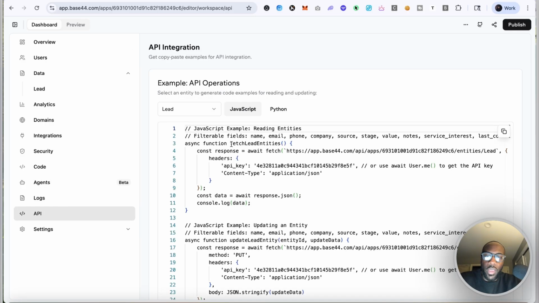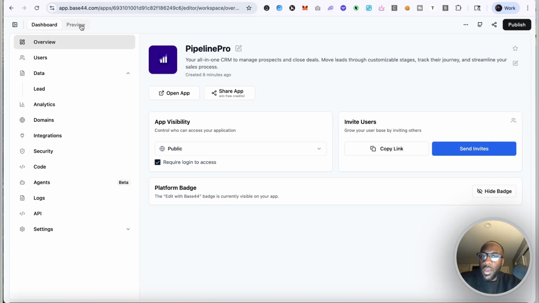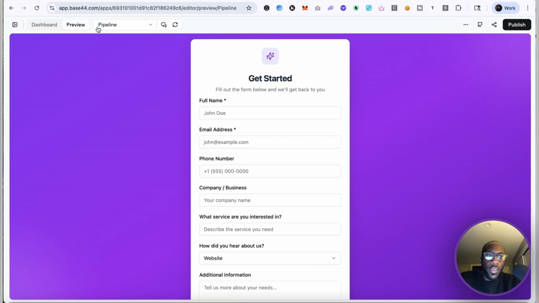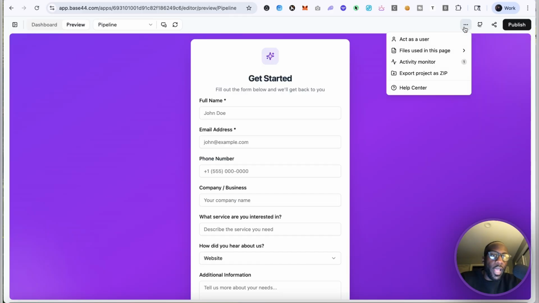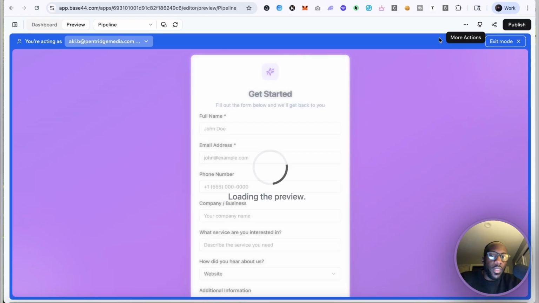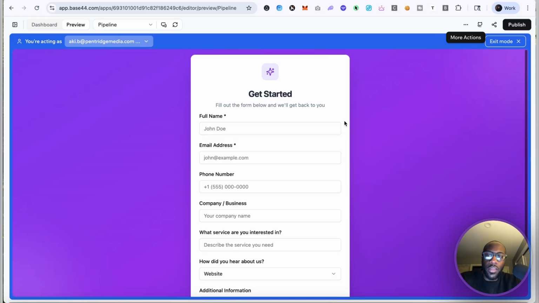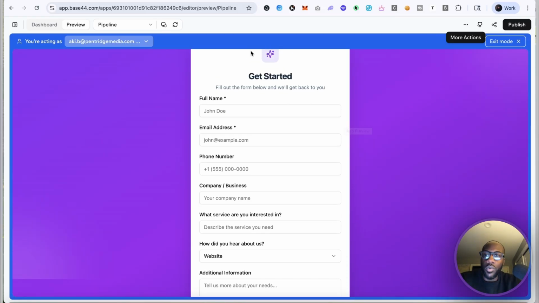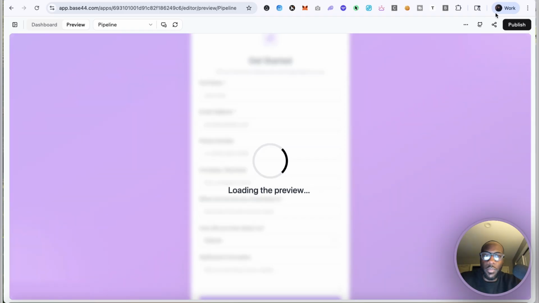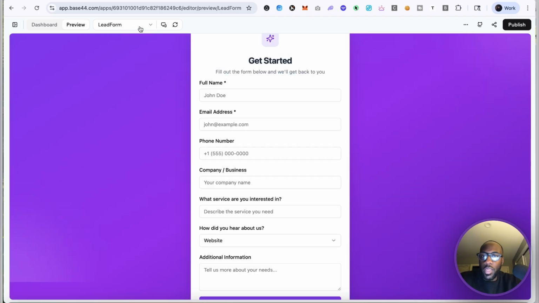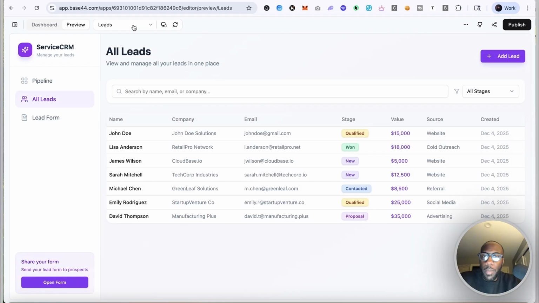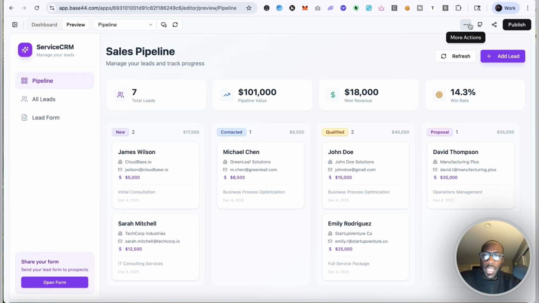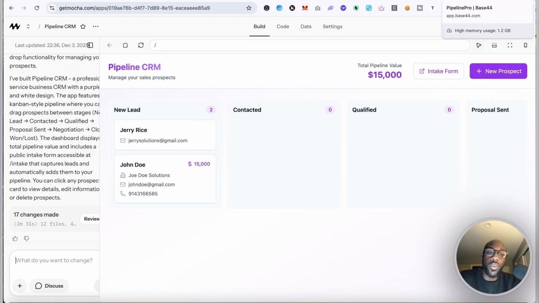You have an area where you can connect to APIs. So Base44 maybe does live up to what the ads have to say. They have an act as user mode, and you can exit that mode, and you can publish pretty easily. So you've got a pipeline, you've got a leads form, and you've got the leads. All in all, I'll say I like the Base44 more.